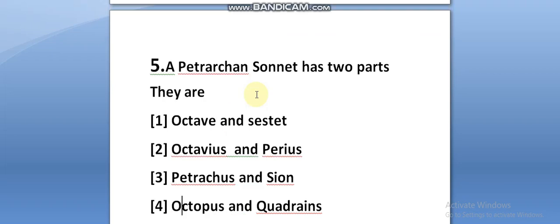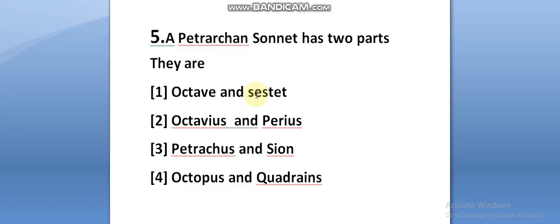Next one. A Petrarchan sonnet has two parts. What are the two parts here? Octave and sestet, or octave and quatrains. Right, very good. What are they?